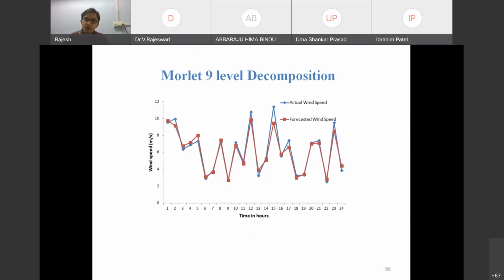Even I could try 10, but what happened? 7, 8, 9 I tried and tabulated, even 10 I tried, but there is no substantial change if I go to 10 or beyond, because the parameters get saturated. I could obtain the best results at 8, so I stopped.